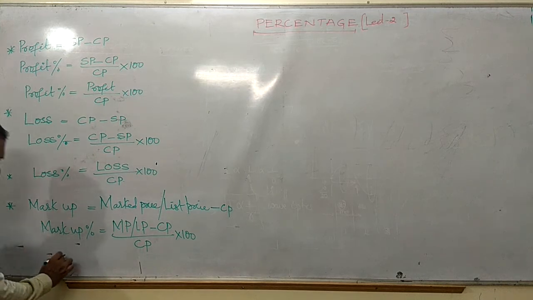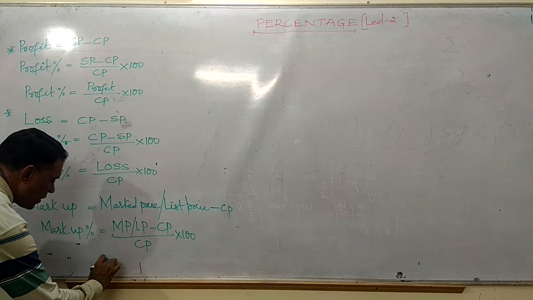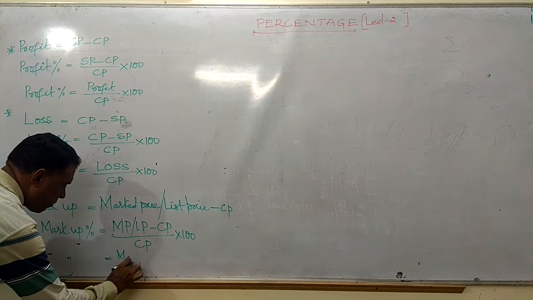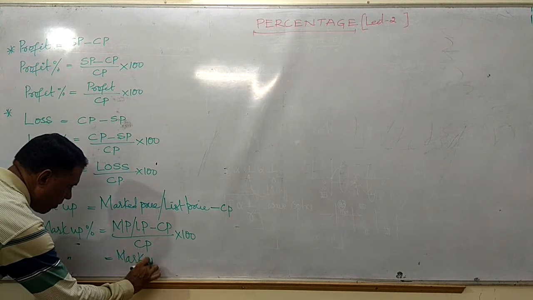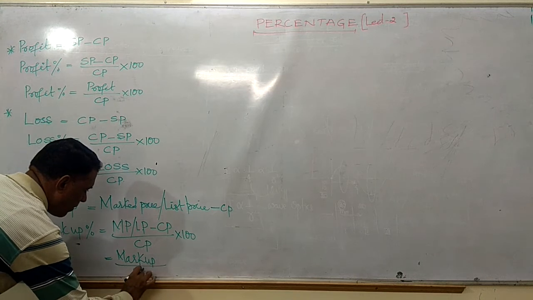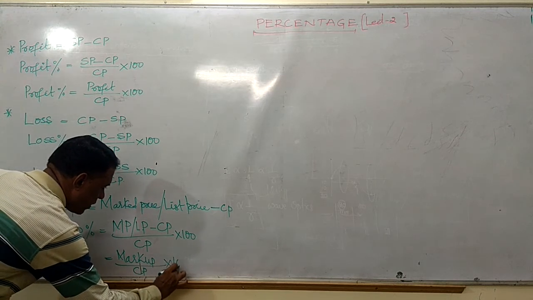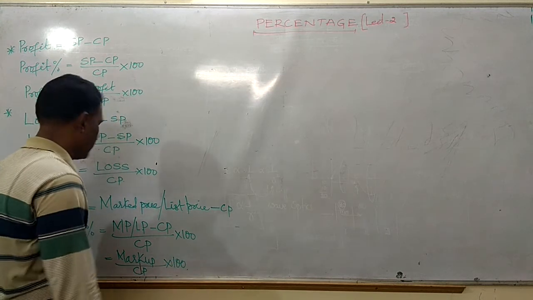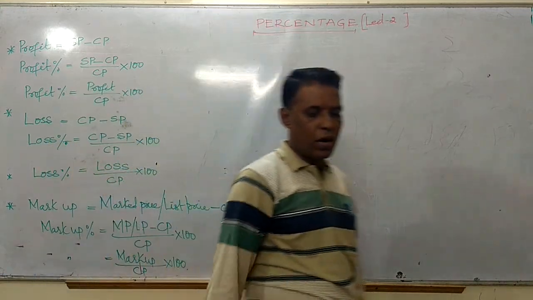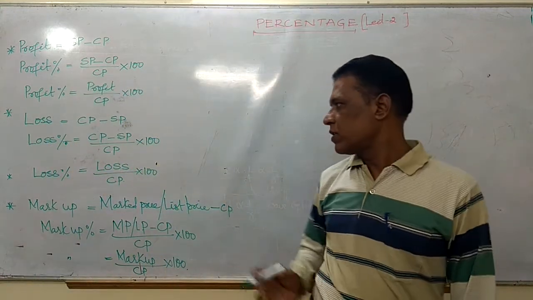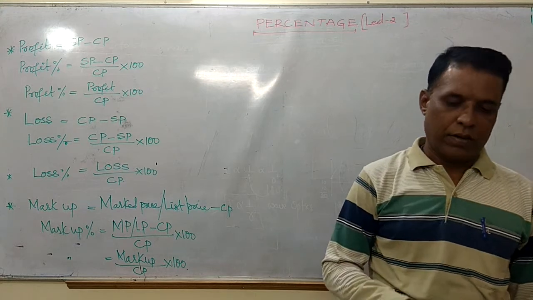Or you can say markup percentage is nothing but the markup divided by cost price into 100, friends. We will discuss what the markup is, all these things, friends.